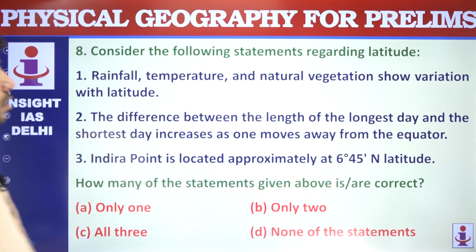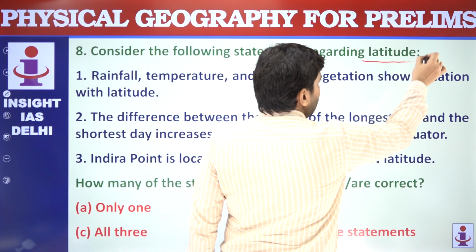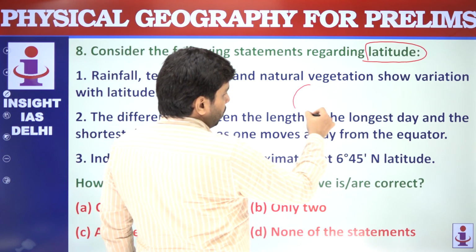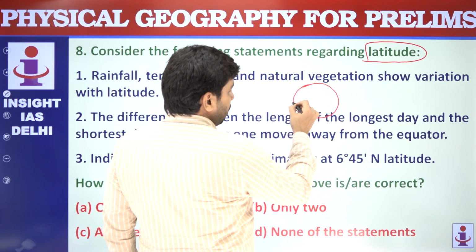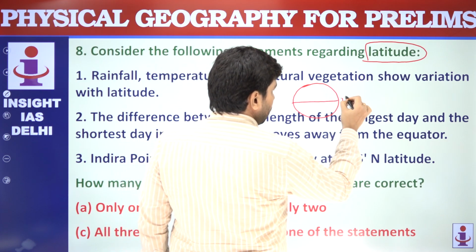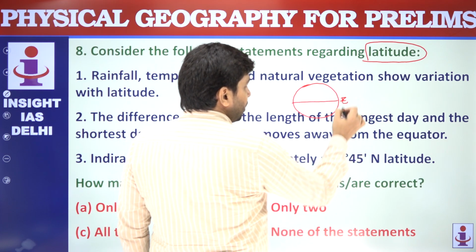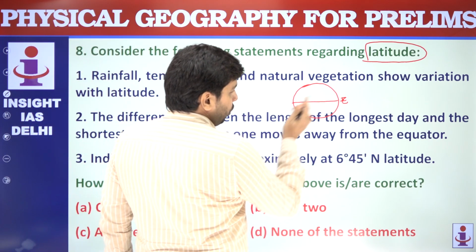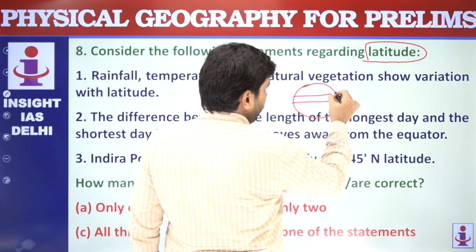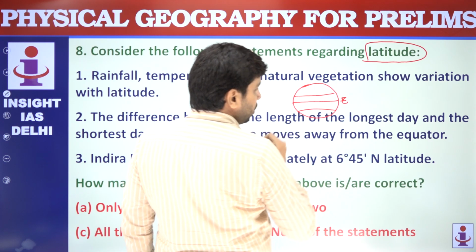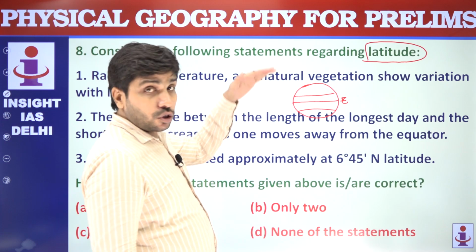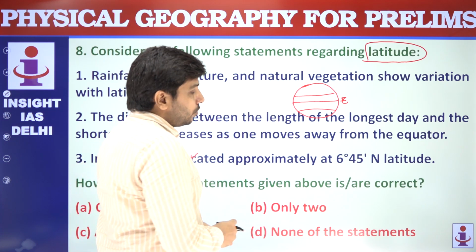Regarding latitude, the question is about latitude and longitude. So understand this first. Suppose this is Earth, and this is the equator. The equator is a latitude. Then the Tropic of Cancer and Tropic of Capricorn are also latitudes. These lines divide the Earth into north and south, and that is called latitude.